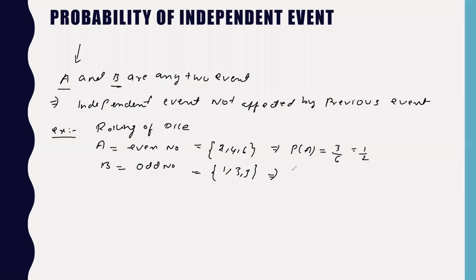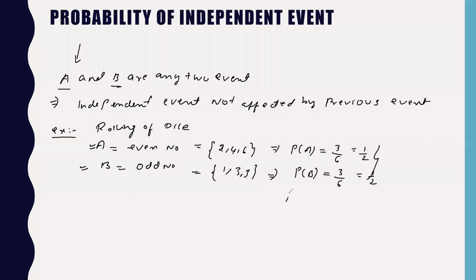Even in this case, the probability of B will again be 3 by 6, which is equal to 1 by 2. So you can see from this that the incidence of A means that in event A and event B, the probabilities are the same. So how do we write this?